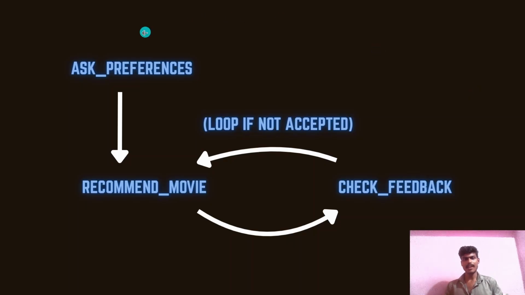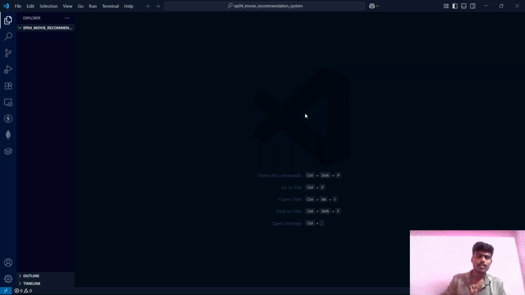And for better understanding, I have created this flowchart. You can see it here. The chatbot actually asks your preferences first and then recommends you a movie and then checks the feedback given by you. If you like the movie, the feedback was positive, then it stops there only. If not, if you said you are not satisfied with the recommended movie, then it will again recommend another movie until you are satisfied.